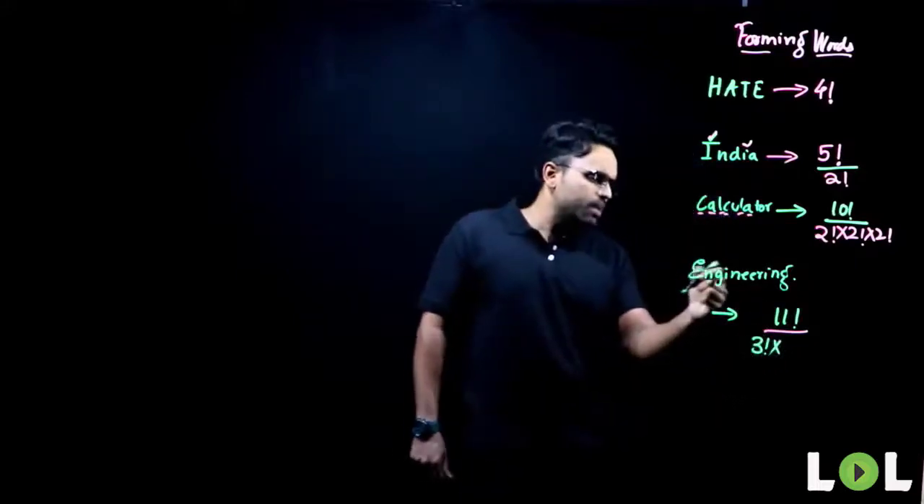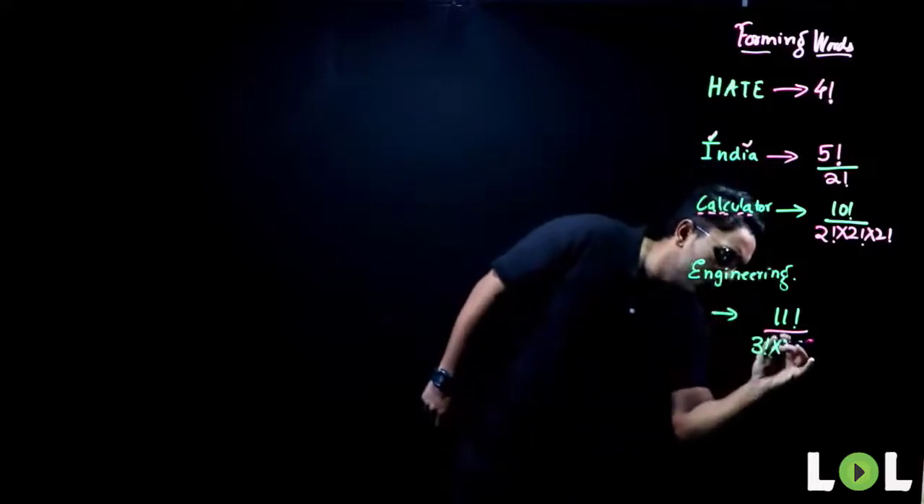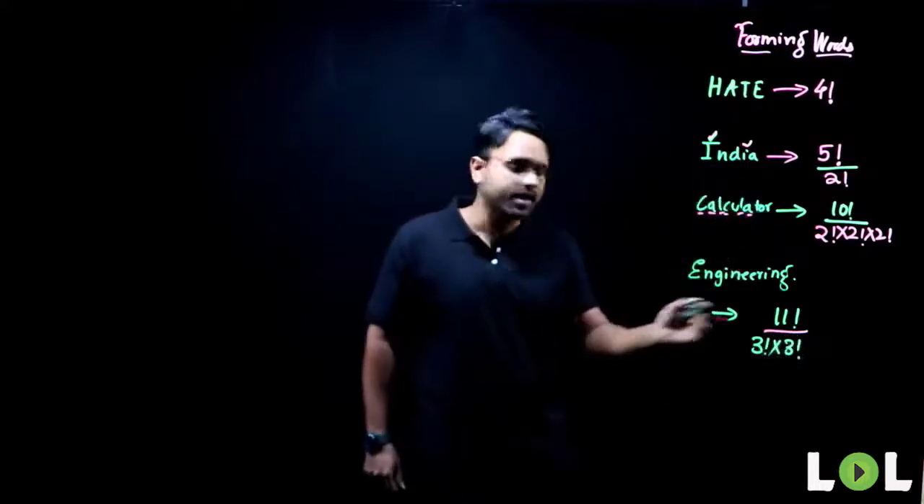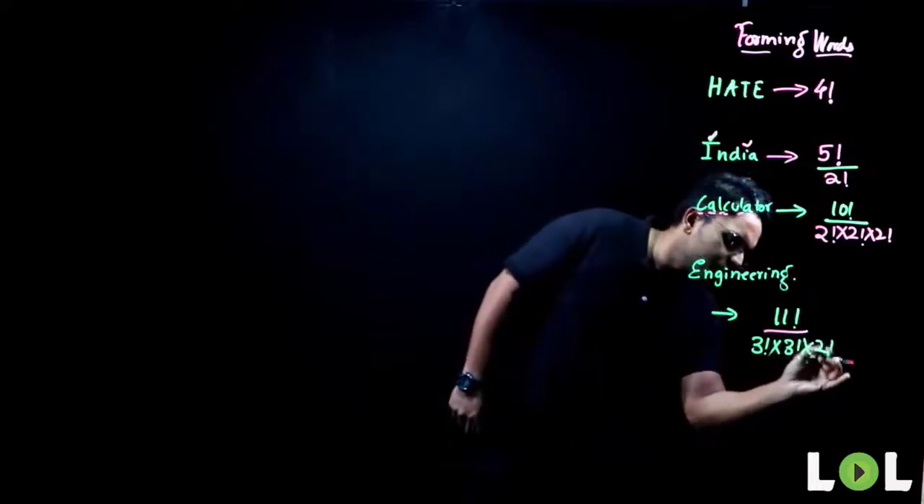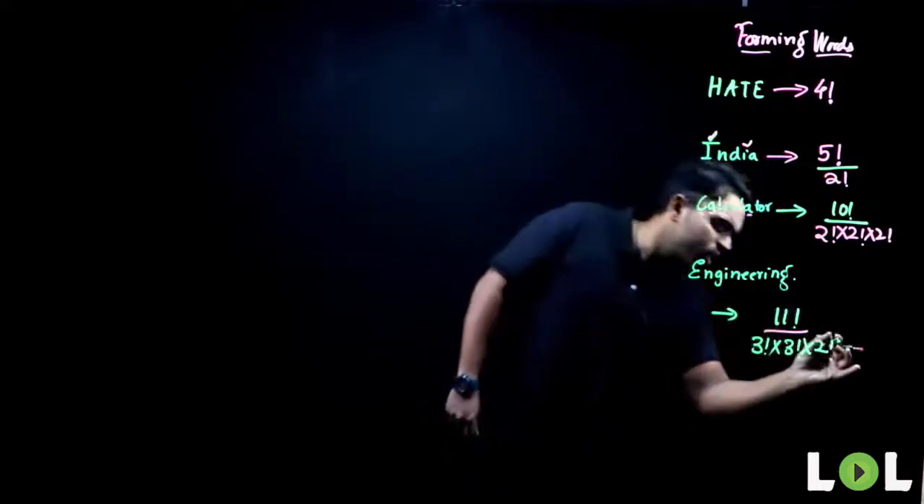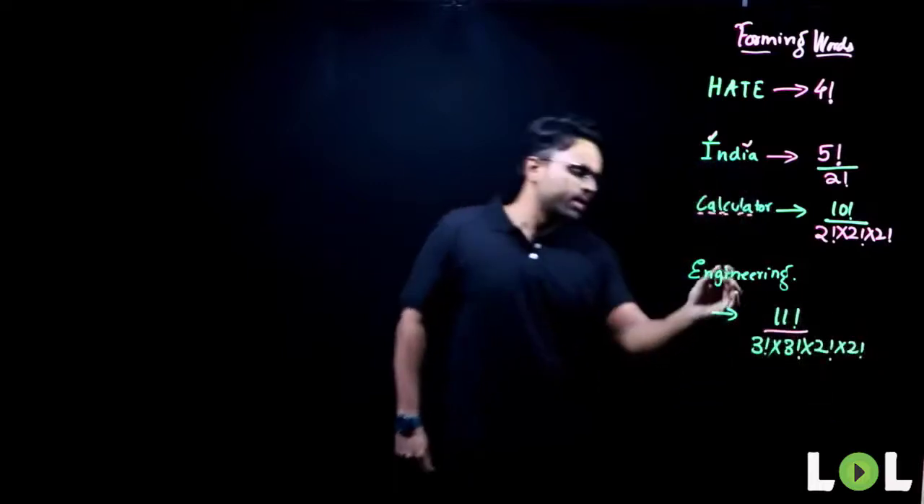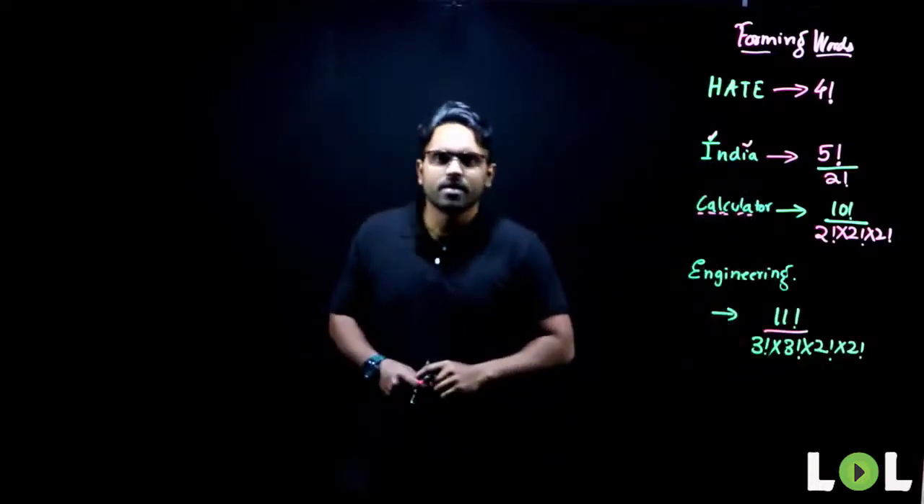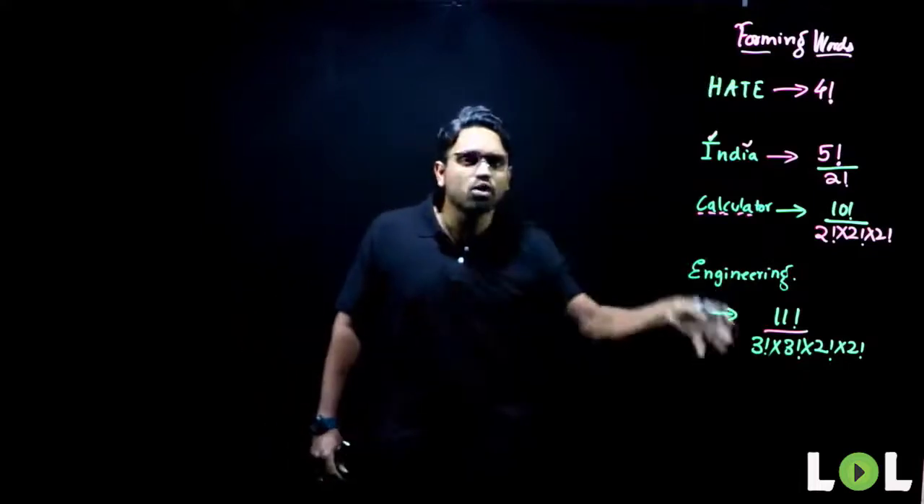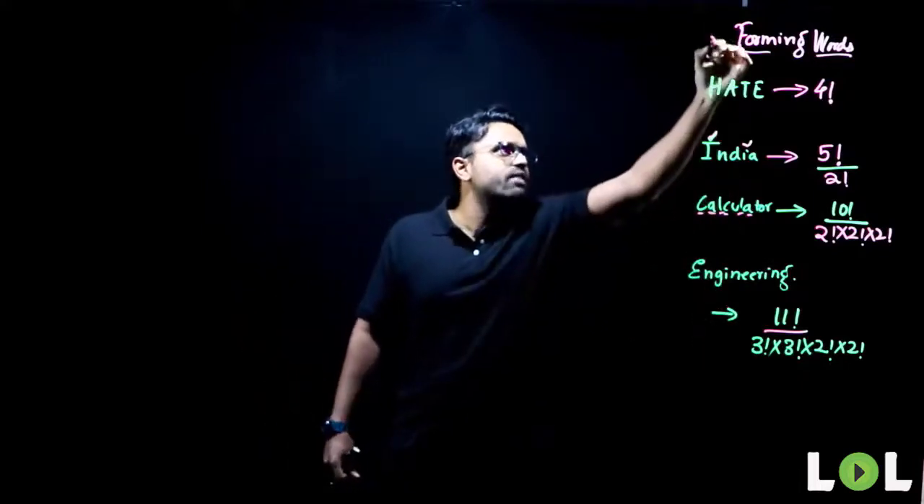Next, N is repeating how many times? 3 times. So, I need to divide it with 3 factorial again. G is repeating how many times? 2 times. So I have to divide it with 2 factorial. I is repeating 2 times. So I have to divide it with 2 factorial. So N is done, E is done, R is done. So this is my answer. This is how you solve and approach a question which is given on forming